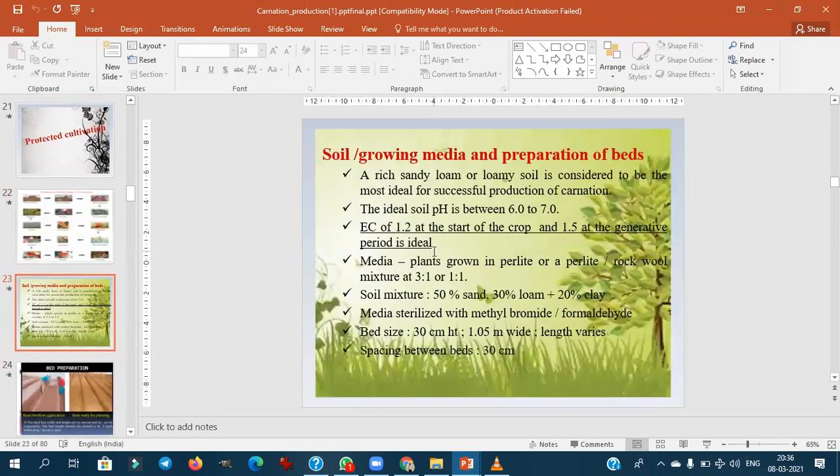With respect to the soil, growing media, and preparation of bed, I think you all know, pH 6 to 8, neutral. Then EC is also very important. With respect to the media, the plants will grow well in perlite or rock wool with a mixture of 3:1 or 1:1. For the soil mixture, 50% sand, 30% loam, and 20% clay is ideal. With respect to media sterilization, the chemicals used were methyl bromide or formalin.